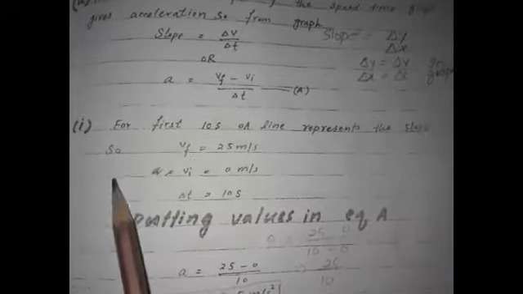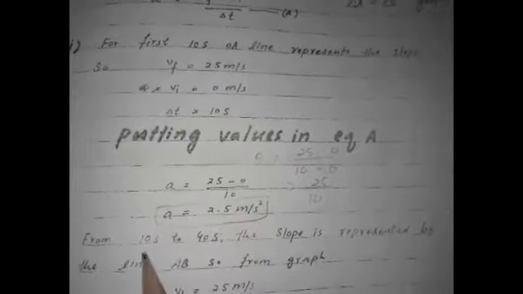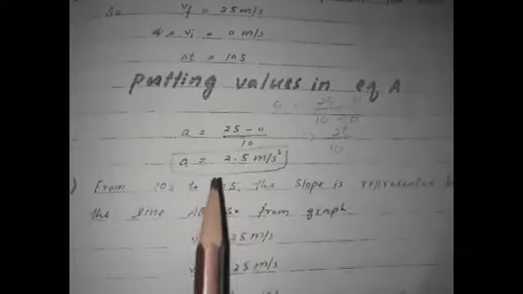For the first 10 seconds, the OA line represents the slope. So Vf is equal to 25 meter per second, Vi is equal to 0 meter per second, and del t is equal to 10 seconds. Putting these values in equation A, A is equal to 25 minus 0 divided by 10. Acceleration is equal to 2.5 meter per second square.